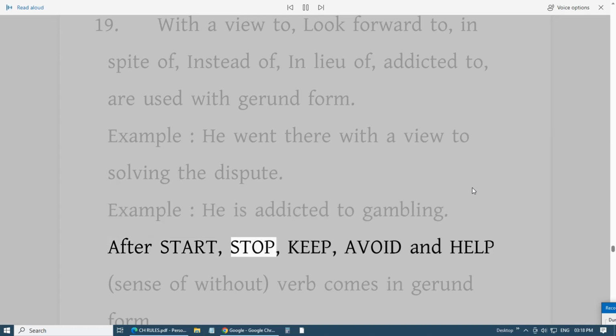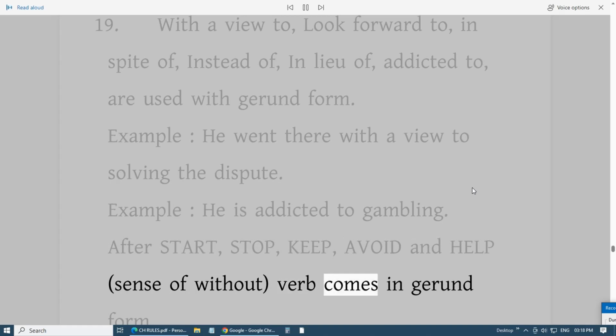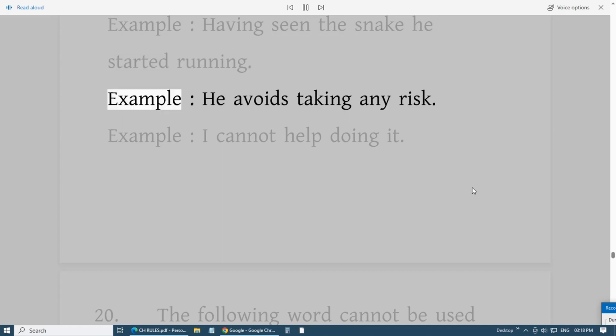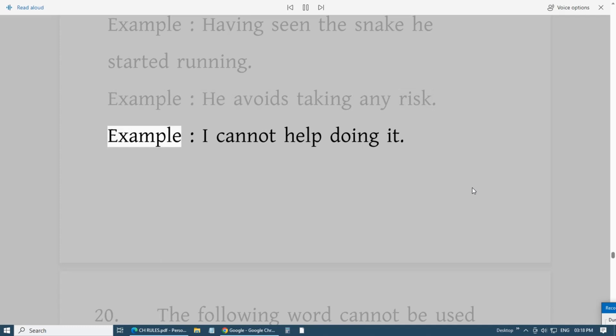After start, stop, keep, avoid and help, in the sense of without, the verb comes in gerund form. Example, having seen the snake he started running. Example, he avoids taking any risk. Example, I cannot help doing it.